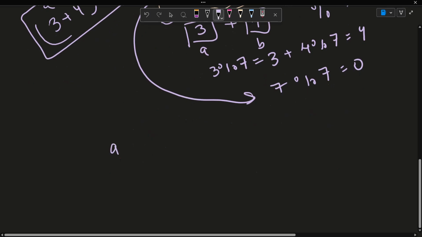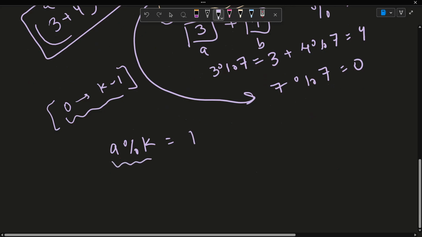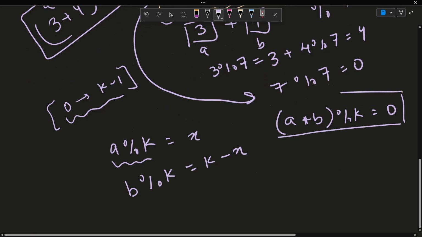A modulo operation would always result in an integer in the range 0 to k minus 1. Let's say this number is x, so a modulo k is x. So what would be b modulo k? This would be k minus x. Do you understand this or not? Because a plus b modulo k is 0, right? This is what we have to figure out.